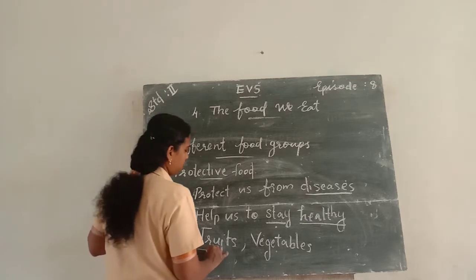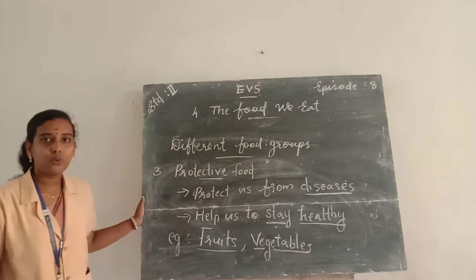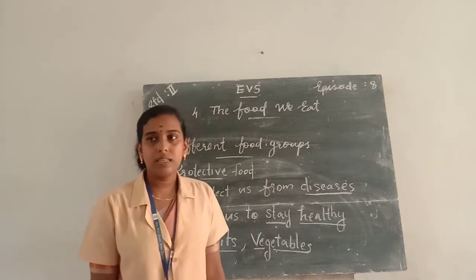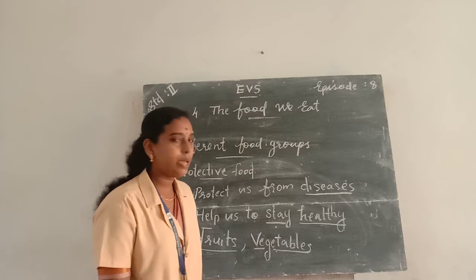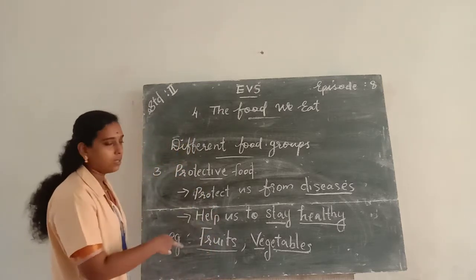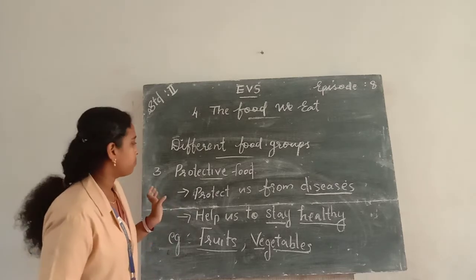And examples for protective foods are fruits and vegetables. F-R-U-I-T-S, fruits. Then vegetables, V-E-G-E-T-A-B-L-E-S, vegetables. Okay, so these are the examples for protective foods.